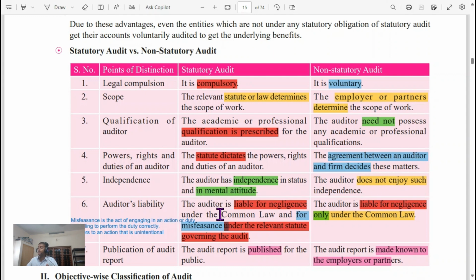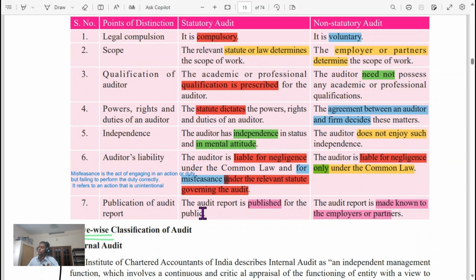Auditor's liability. In statutory audit, the auditor is liable for negligence under common law and for misfeasance under the relevant statute governing the audit. Misfeasance is the act of engaging in an action or duty but failing to perform the duty correctly. It refers to action that is unintentional. But in non-statutory audit, the auditor is liable for negligence only under common law. Publication of audit reports. In statutory audit, the audit report is published for the public. In non-statutory audit, the report is made known to employees or partners only.